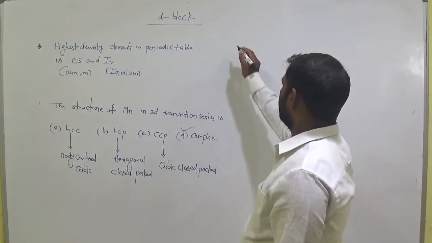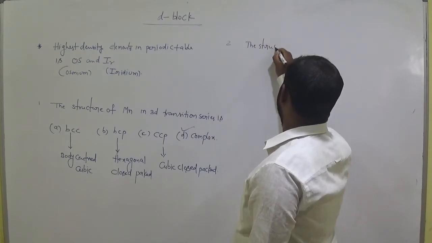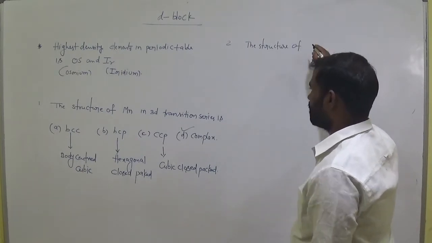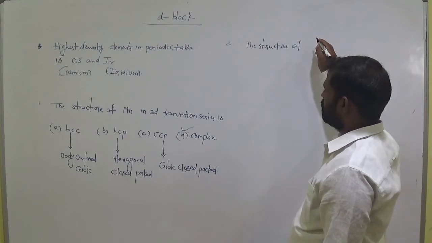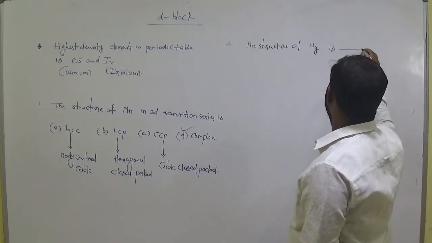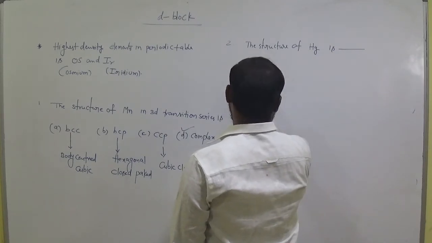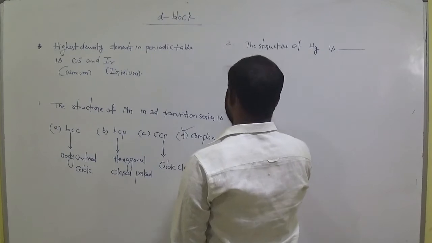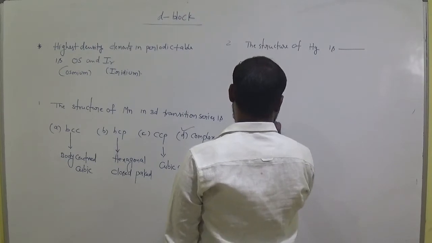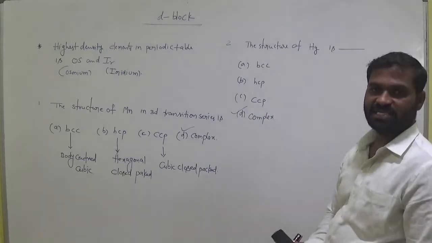Okay, and next bit. Structure of mercury is: option A BCC structure, option B HCP structure, option C CCP structure, option D complex. So this is also a complex structure.